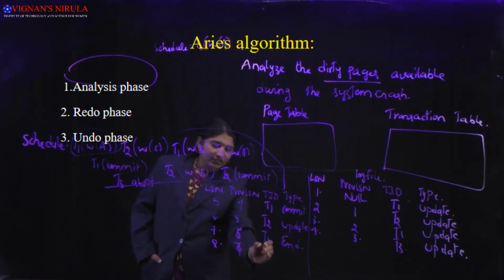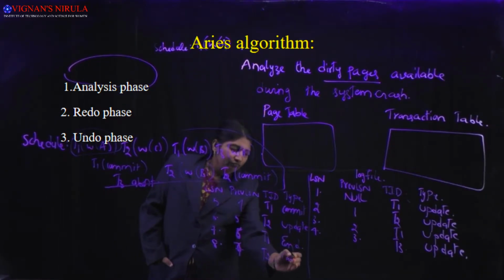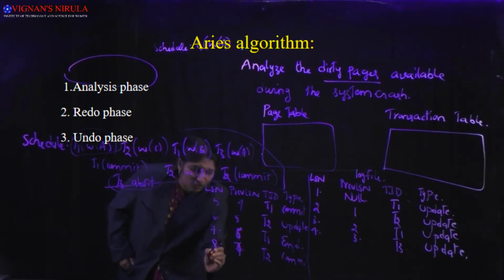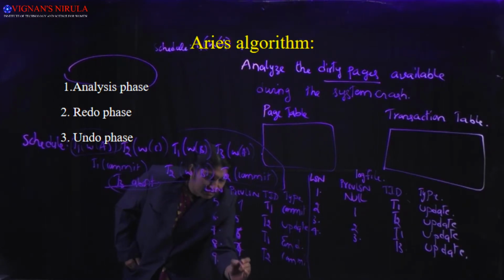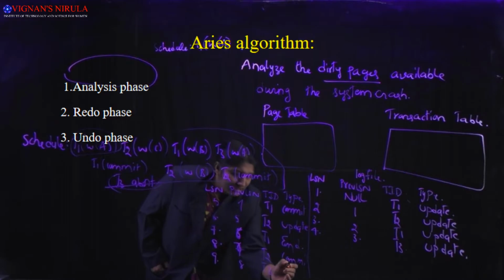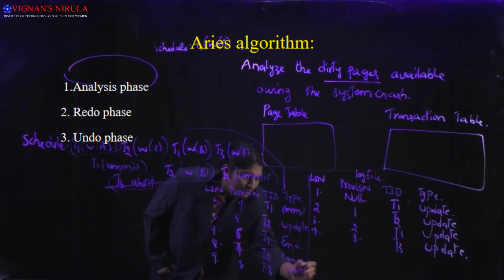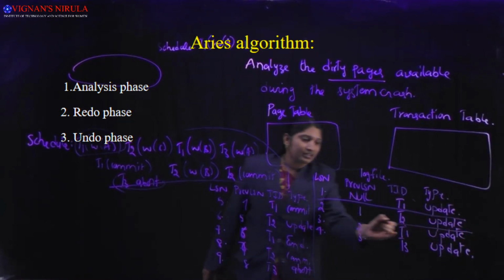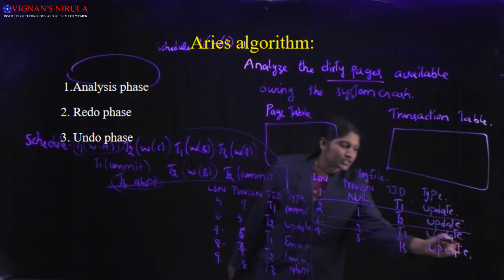This is the 7th, T2 commit. For the last action, T3 abort, I am writing the log record as LSN 9, previous LSN 8. The transaction ID is T3 and the action is abort. So for each and every action, I have written the log records.